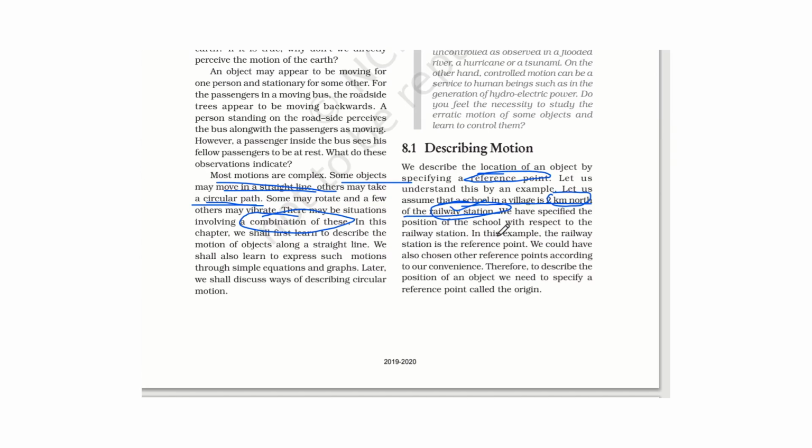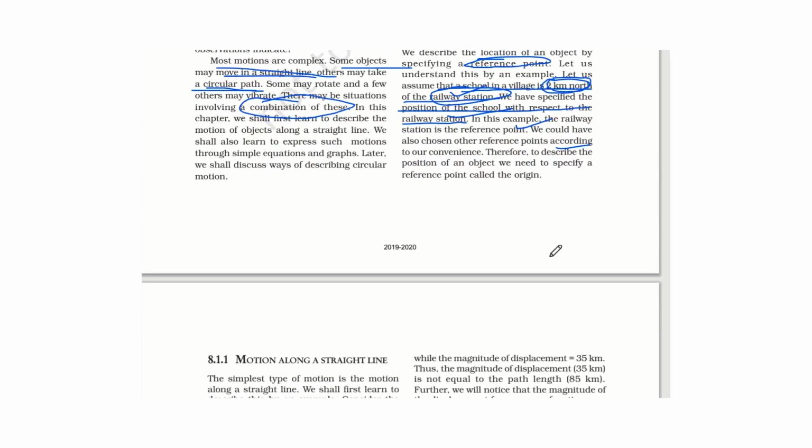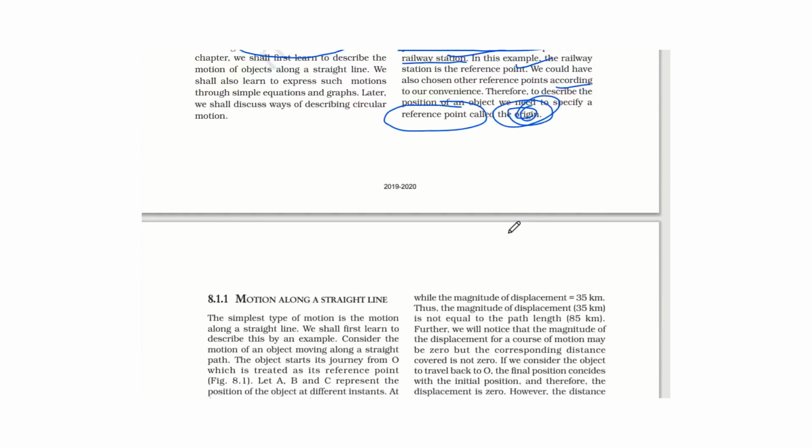The position of the school with respect to the railway station is 2 kilometers north from the railway station. To describe the position of an object we need to specify the reference point. Sometimes it is called the origin. So you have to choose a reference point.